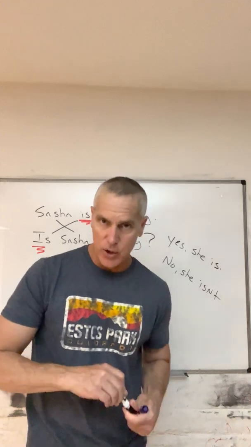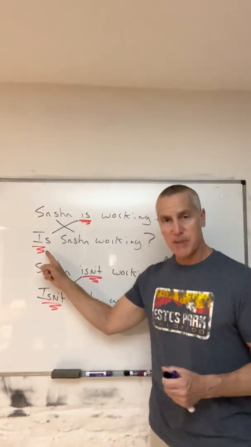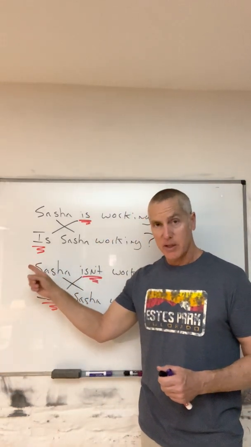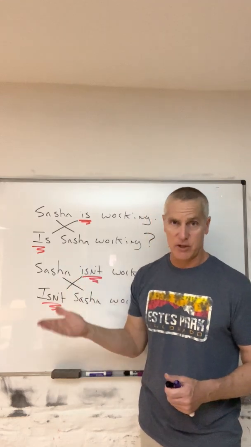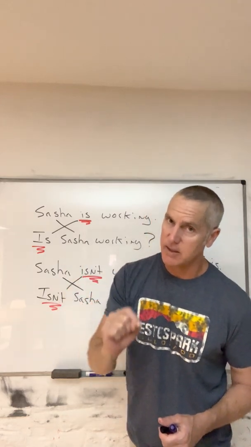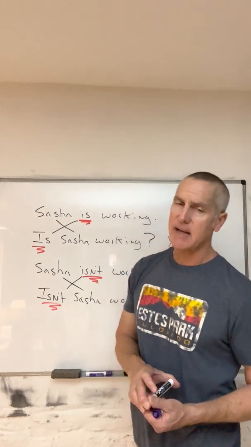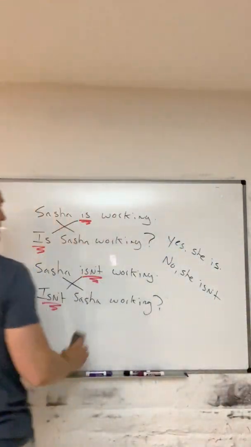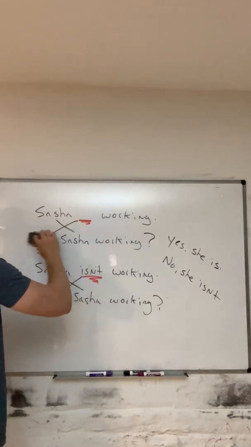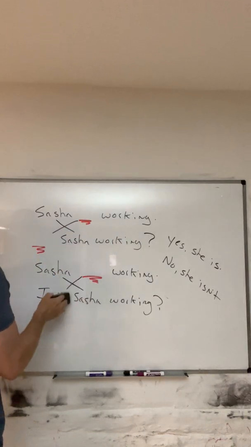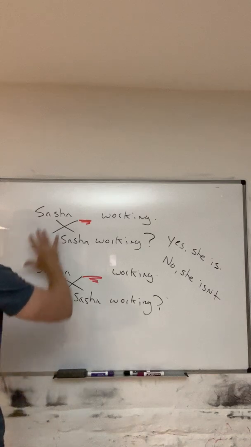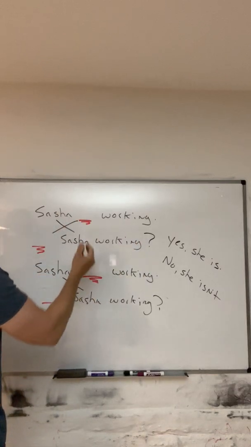Now, those are what we call a yes or no question. A yes or no question always begins with a verb. Is Sasha working? Yes, she is. No, she isn't. Are you listening? Yes, I am. No, I'm not. What about past tense? Oh, same thing. Look, past tense, nothing complicated.